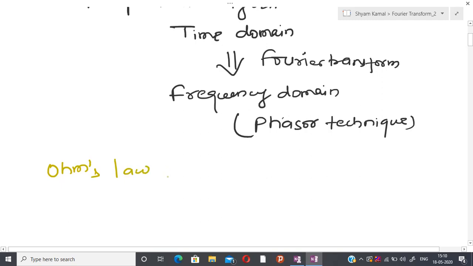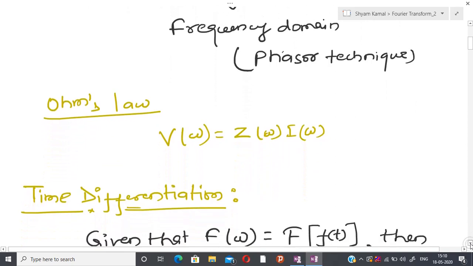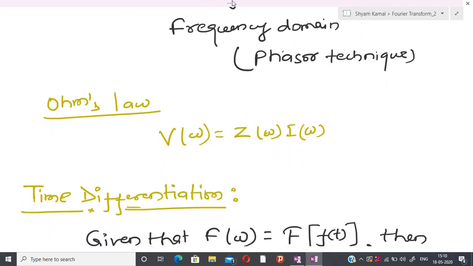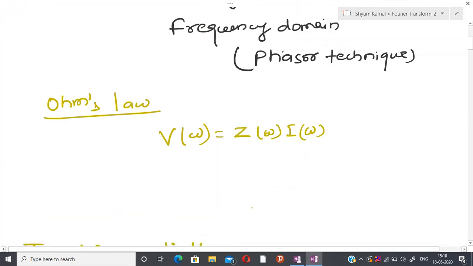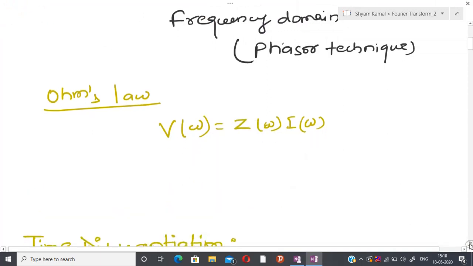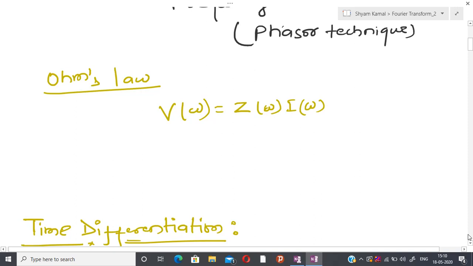Ohm's law can be written in frequency domain as V(omega) = Z(omega) I(omega), and we will see one property. I will discuss one property of the Fourier transform, and using that property it is possible to show why almost every law is also applicable here.